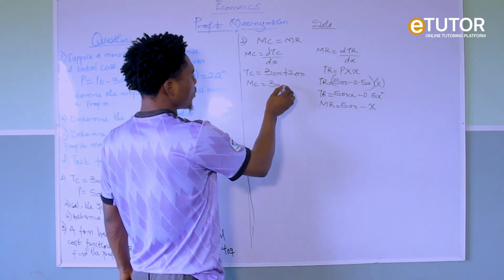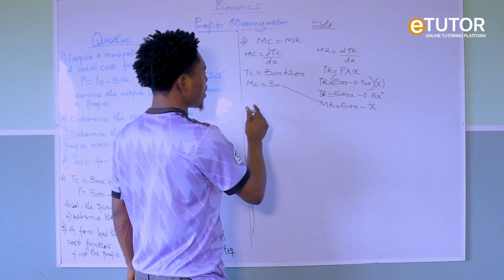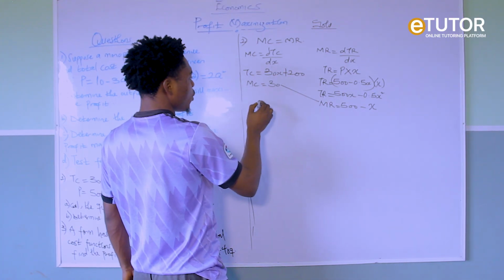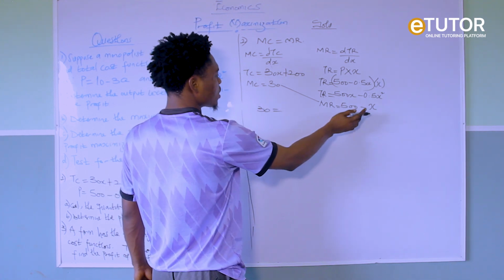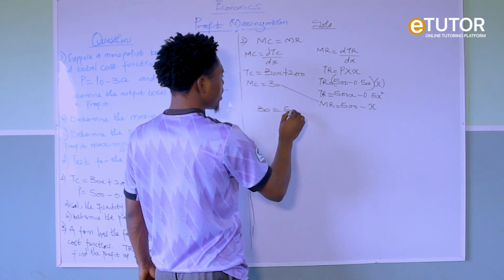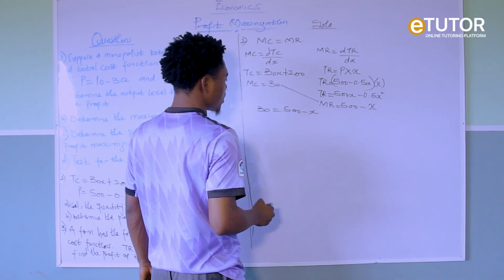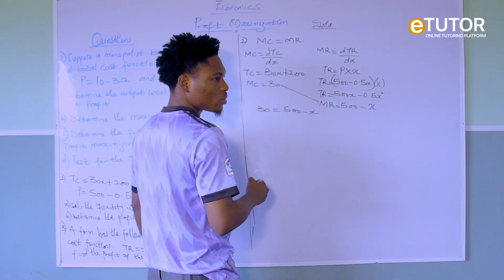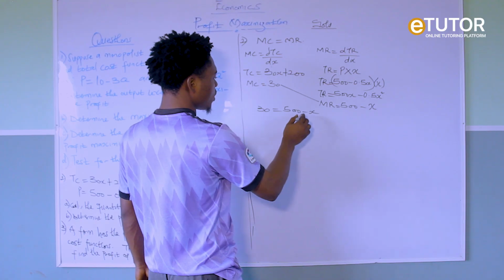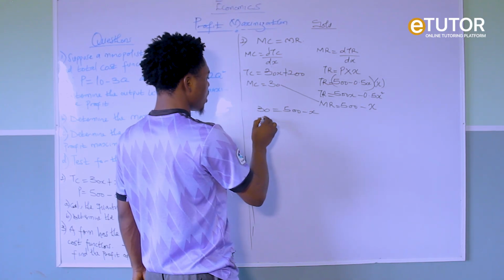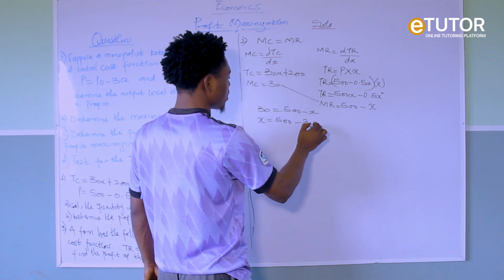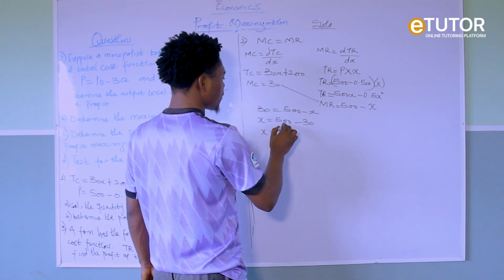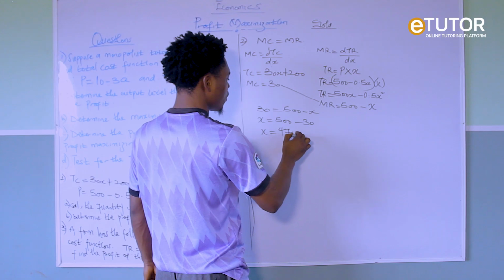So you have been able to get our MC and MR. So when we equate both, we are going to have 30 equals 500 minus X. So let us collect like terms. Let this minus x come to this side. That will be x equals 500 minus 30.